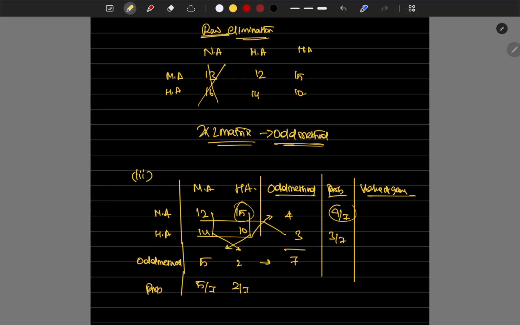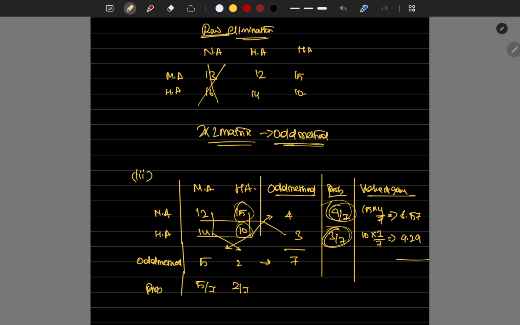Let's take this first. 15 into 4 by 7, which is 8.57. 10 into 3 by 7, which is 4.29.